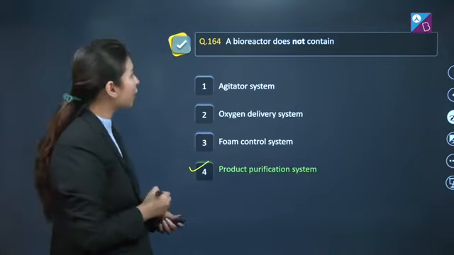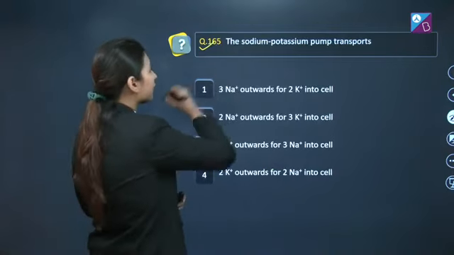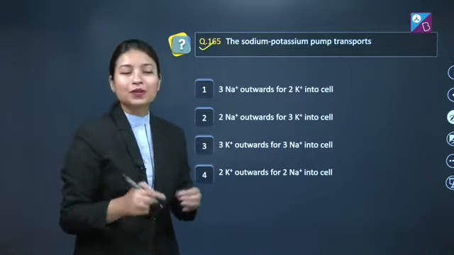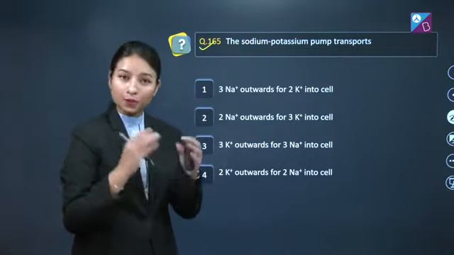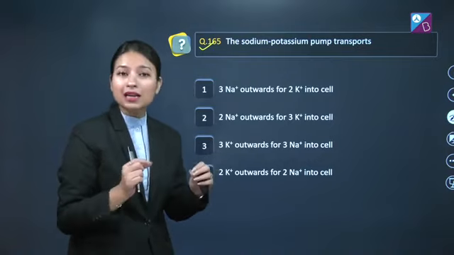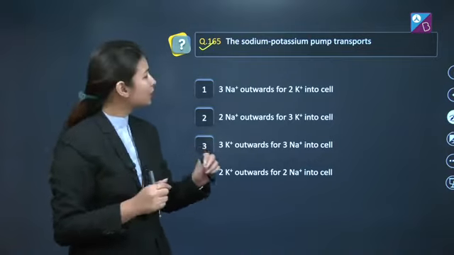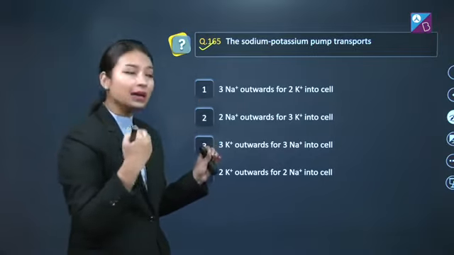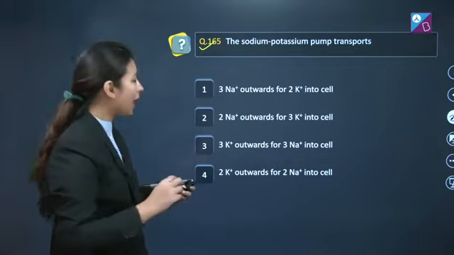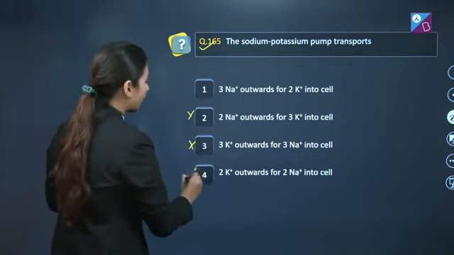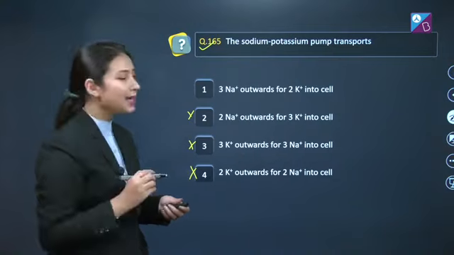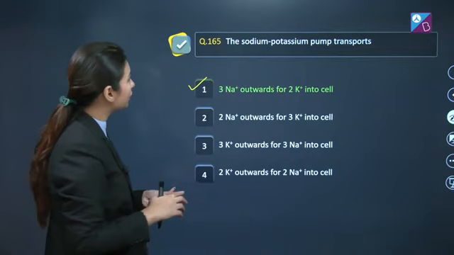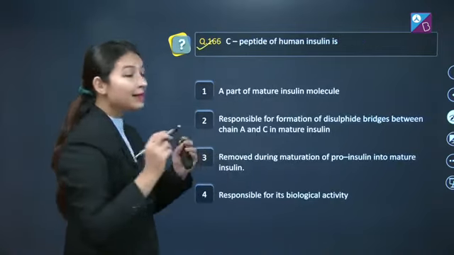Let's move on to the next question, question number 165, which states: the sodium potassium pump transports. So students, the sodium potassium pump is responsible for maintaining the resting potential of a neuron, and it transports 3 sodium ions outwards for 2 potassium ions inward into the cell. So options 2, 3 and 4 are wrong, and our correct answer here is option number 1.